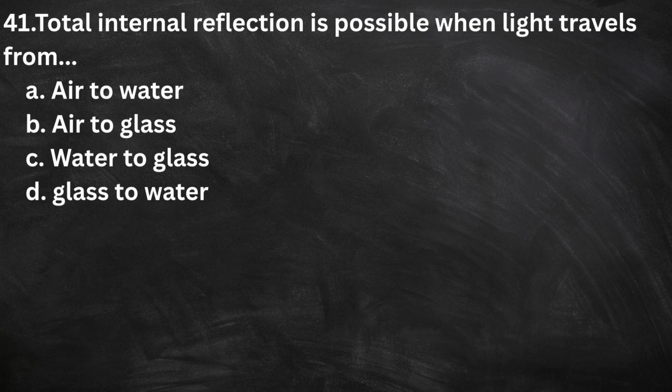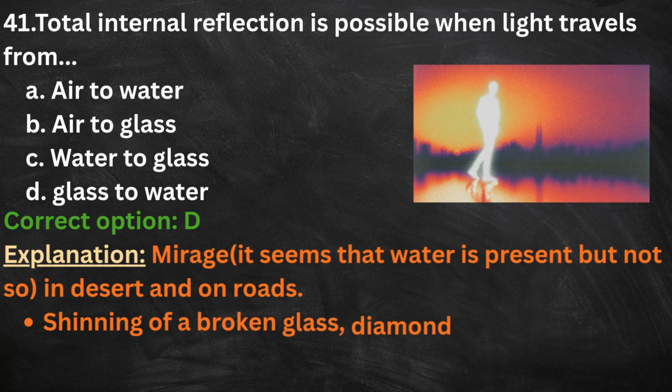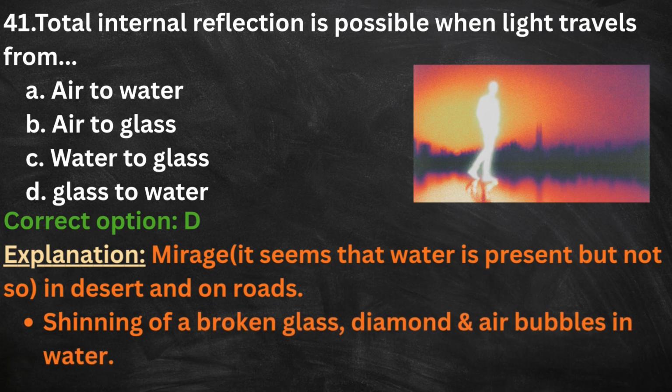41. Total internal reflection is possible when light travels from air to water, to glass, to glass, glass to water. The correct option is D. Here is the explanation. Mirage: it seems that water is present but not so in desert and on roads. Shining of a broken glass, diamond and air bubbles in water.